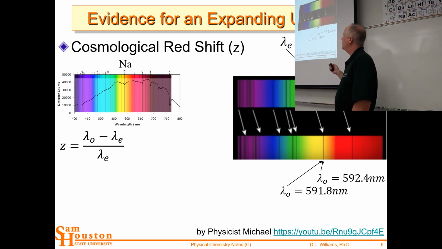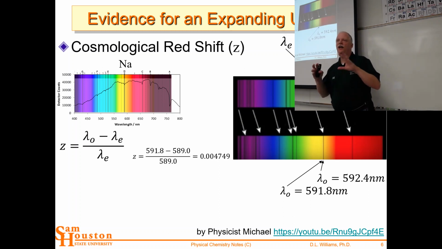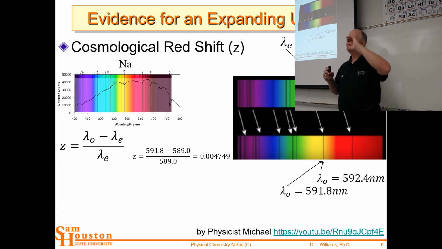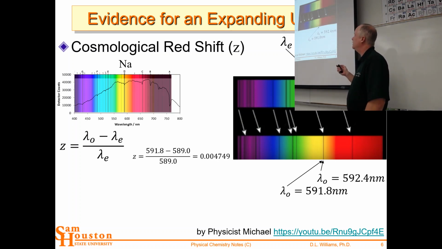So for this particular star, we would calculate this difference in the emission and observed wavelength, divide by the emitted wavelength, and we get 0.004749. So this is how we calculate the redshift of all of these different galaxies and stars by looking at these shifted atomic absorption lines.